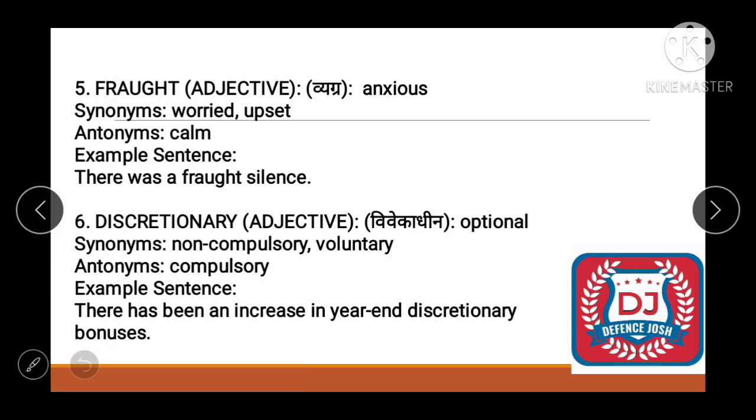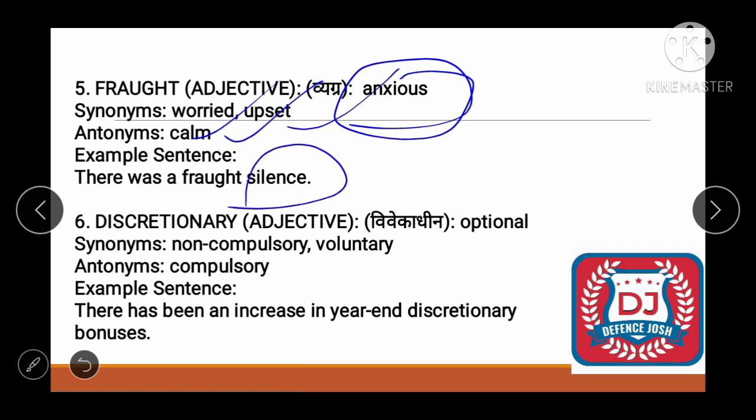This word I told you in my previous lecture too. Okay, fought means anxious hona, worried, upset. So what would be the opposite? Calm, right? Now let's form an example. There was a fought silence, means there was an anxious and upset silence, and always a silence might be an upset one. Next one is discretionary.